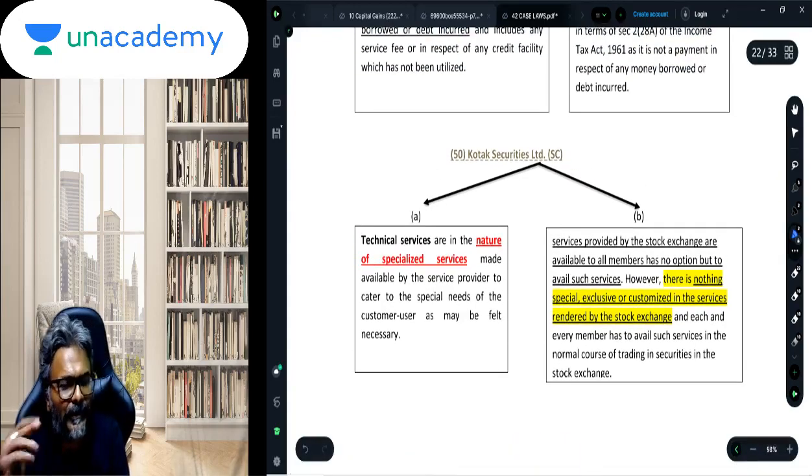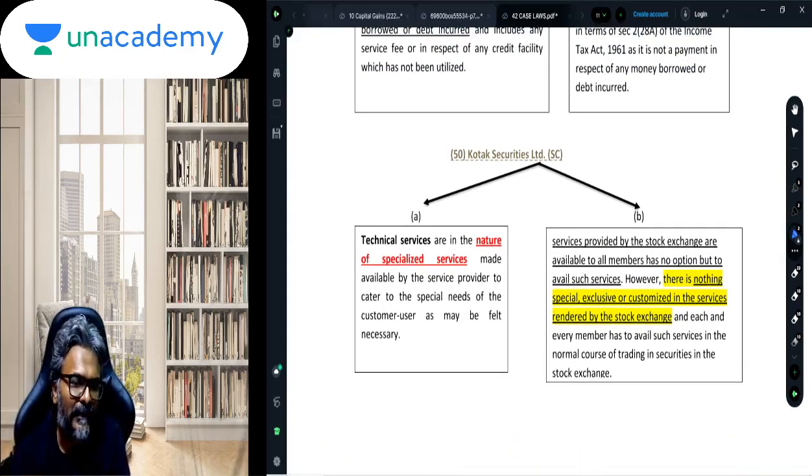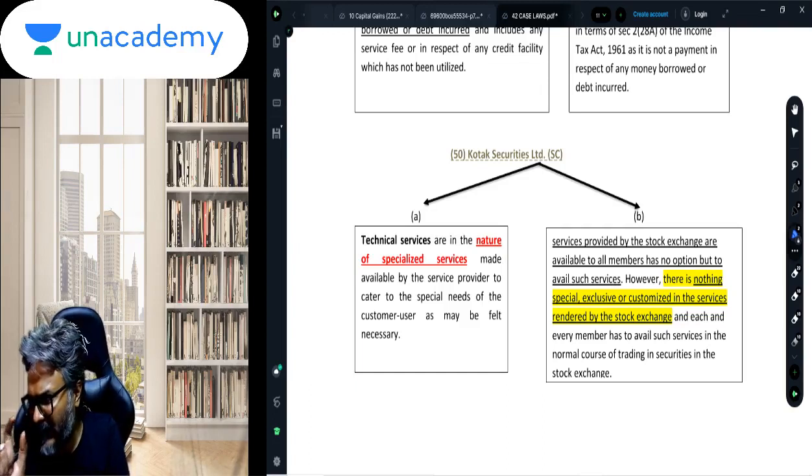Kotak Securities, students, technical services. So students, you remember in the case of the stock exchange, there are standardized facilities which are given to all the stockbrokers. So the stockbroker operates on standardized computerized facilities. Now whenever there is a standardized facility available, one can easily say that there is no technical service in that. Why is there no technical service in that? Because as per the definition of technical service, there has to be human involvement. So unless and until there is human involvement, the payment cannot be characterized as a technical service.